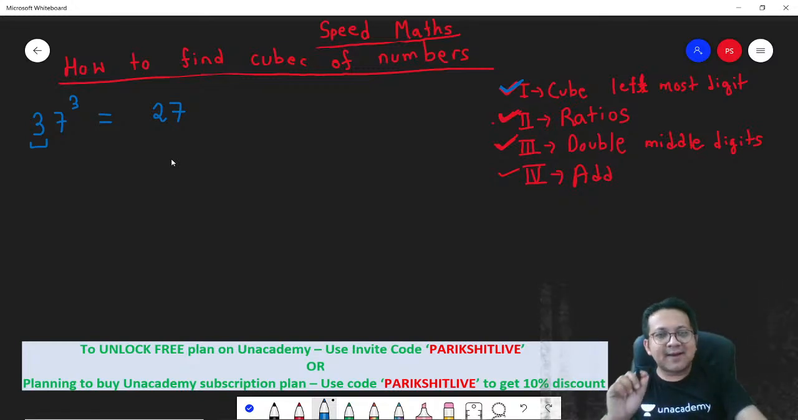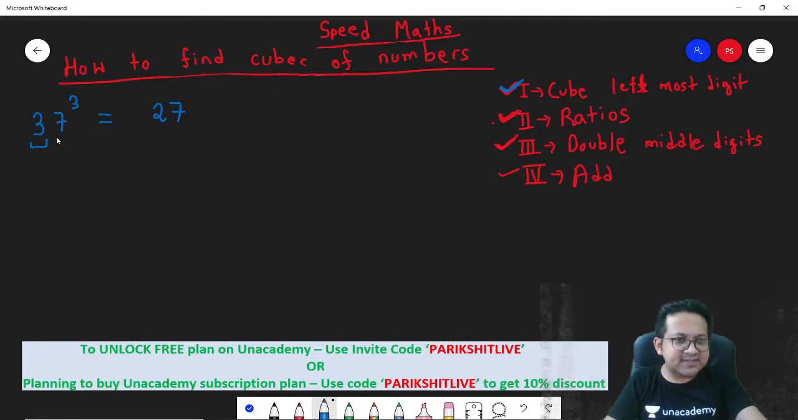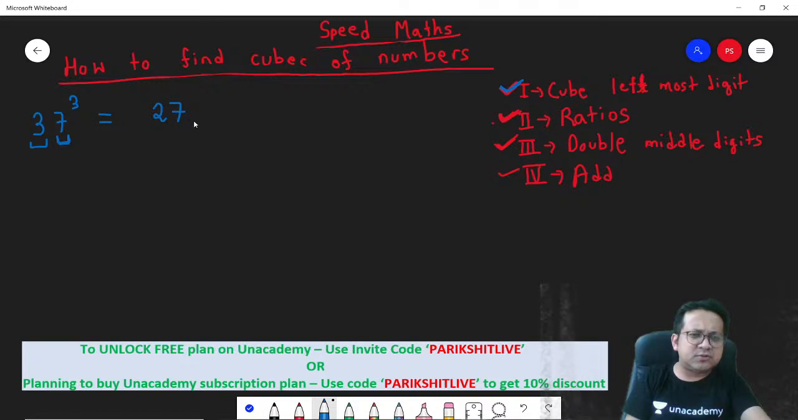Step 2. Write down the remaining numbers in the same ratio in which they are present in the original number. Meaning, remember the ratio is 7 is to 3. So how will you write here? Think about it as 27 is 3 times 9. 9 into 7 is 63. Next digit will be 63.